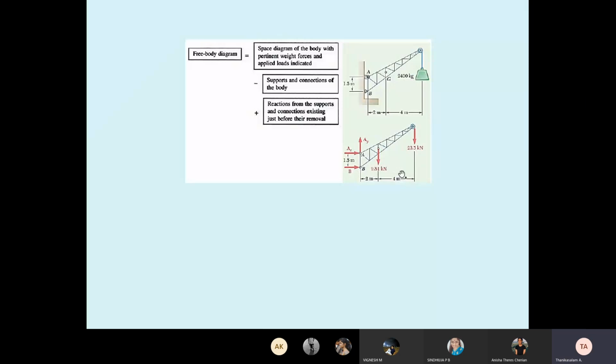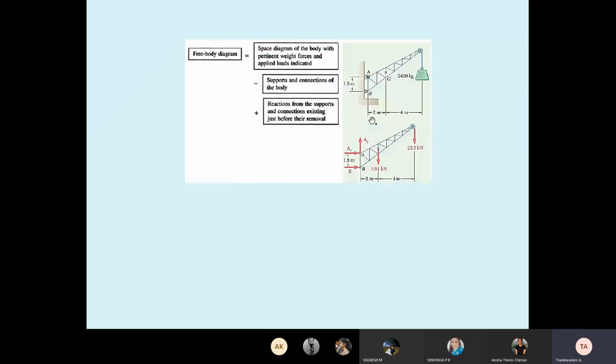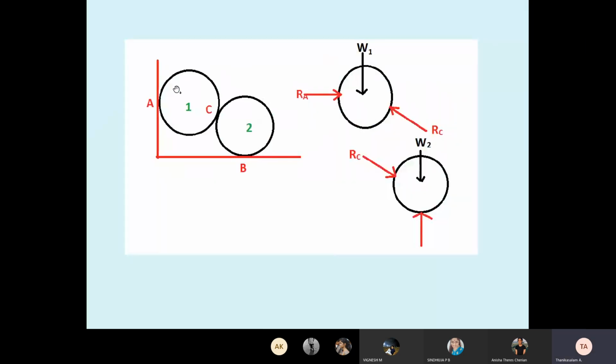We will discuss the problem itself. I will explain the support also. So this is called the space diagram, and this is called the free body diagram. This first diagram is called a space diagram because it has support. Now see the ball one, it does not have support. We remove the support, and the diagram shows only forces and reactions.